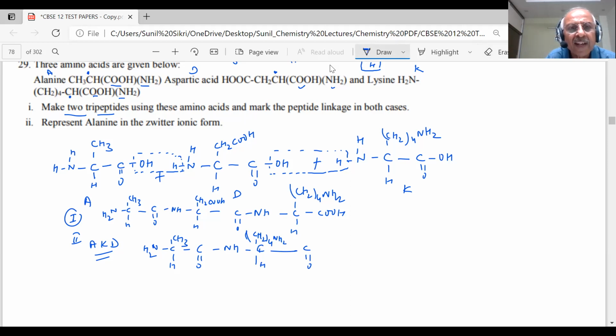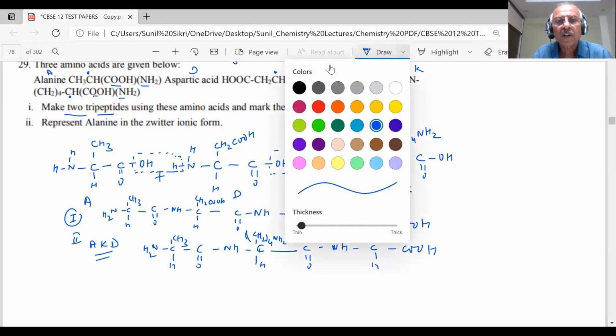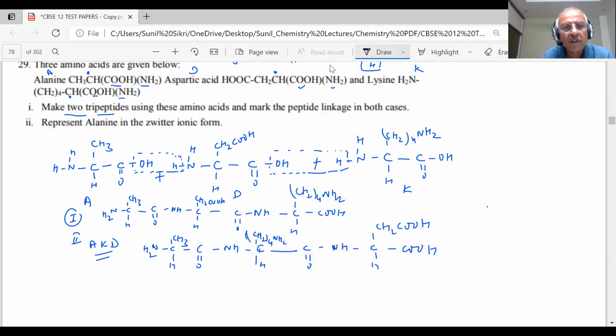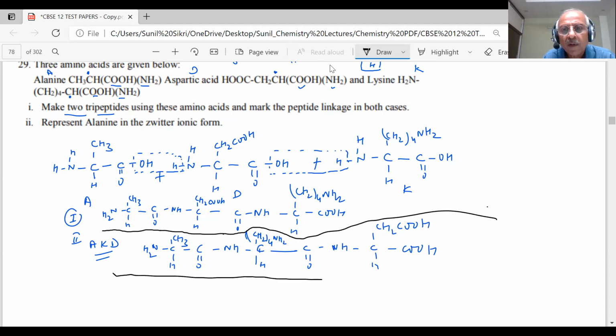Which one? My sequence is AKD. Now I have to write the D, that is NH, C, A, CH2, COH, H and COH. Am I right? Tell me. Yes, sir. I'm changing the color, students, so that you can see the difference. So I have drawn two structures, one and the second one. Can you see now? Any doubt?